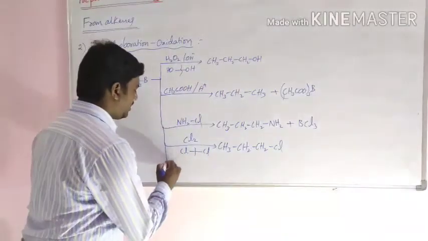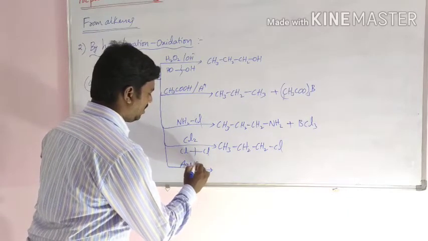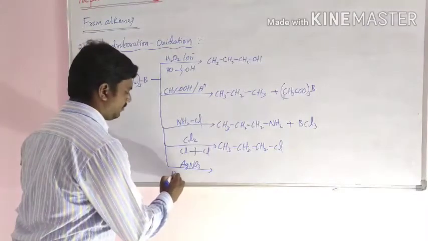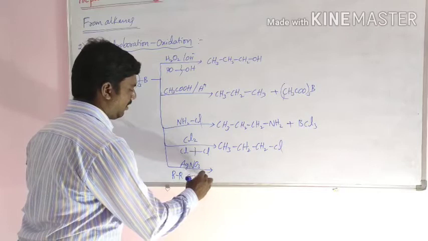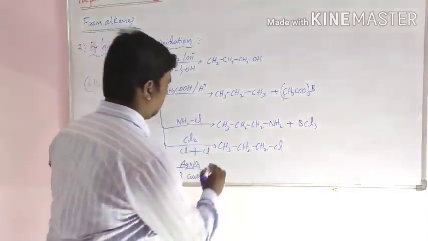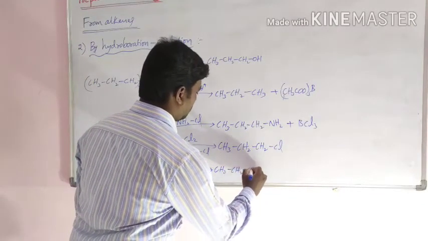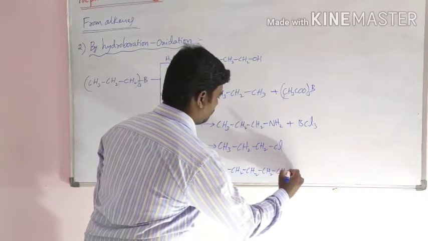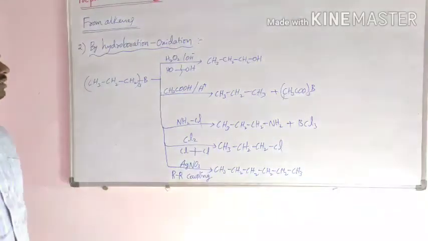If it reacts with AgNO3, this reaction takes place by R-R coupling, then the compound formed is a higher alkane, that is CH3 CH2 CH2 CH2 CH2 CH3.